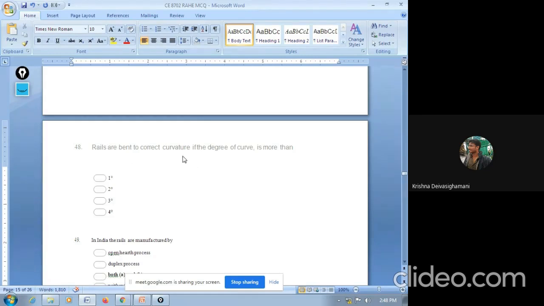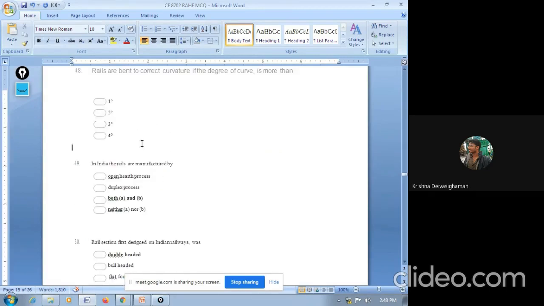So the rails will be bent correctly when the degree of curve is more than 4 degree. Then there will not be any problem. If your curve is less than 2 degree, it is very difficult to bend your rail. Okay, less than 3 degree.